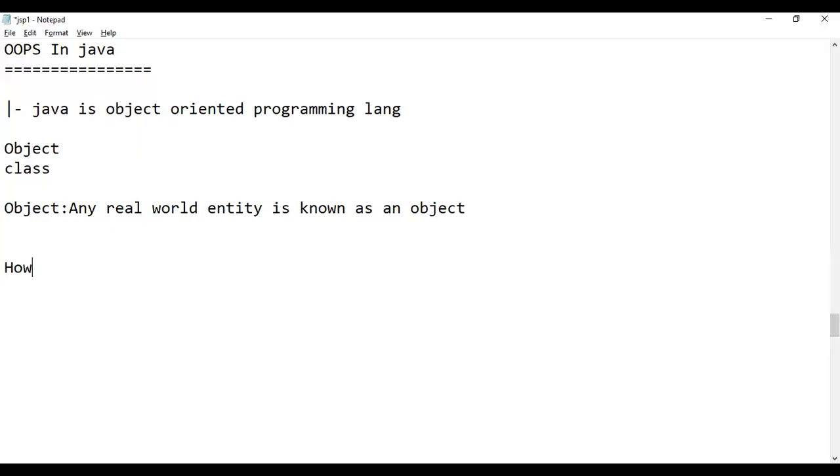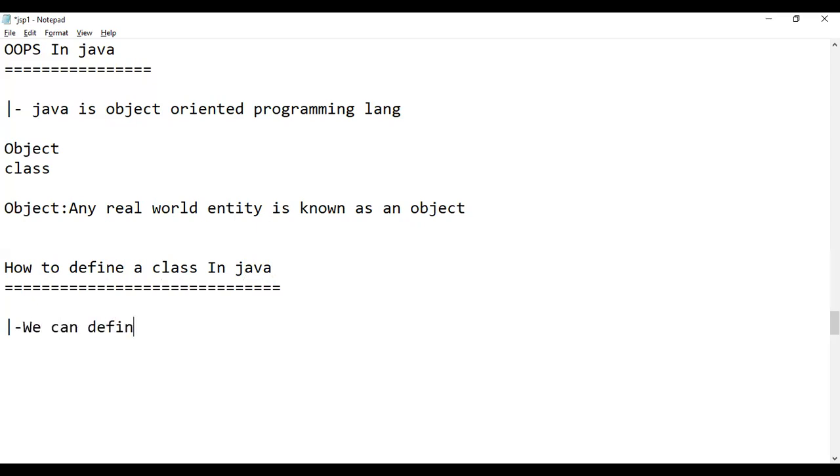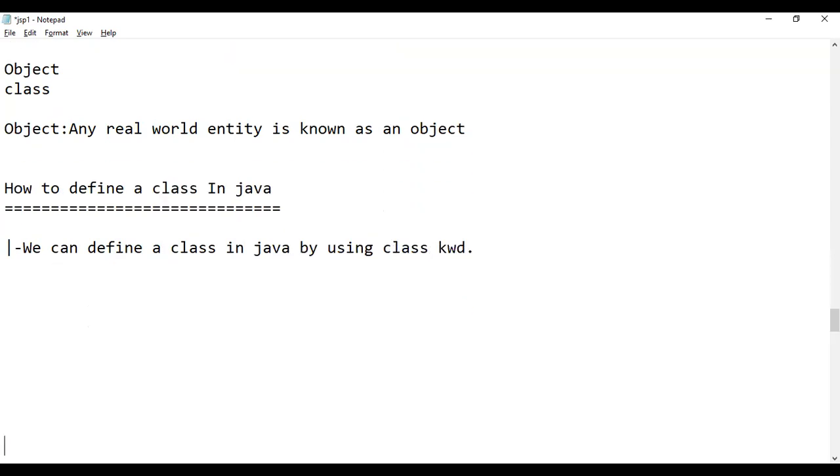Okay, how to define a class in Java. So let's try to understand. Now we discuss how to define a class. We can define a class in Java by using the class keyword. Using the class keyword, you can define a class in Java.